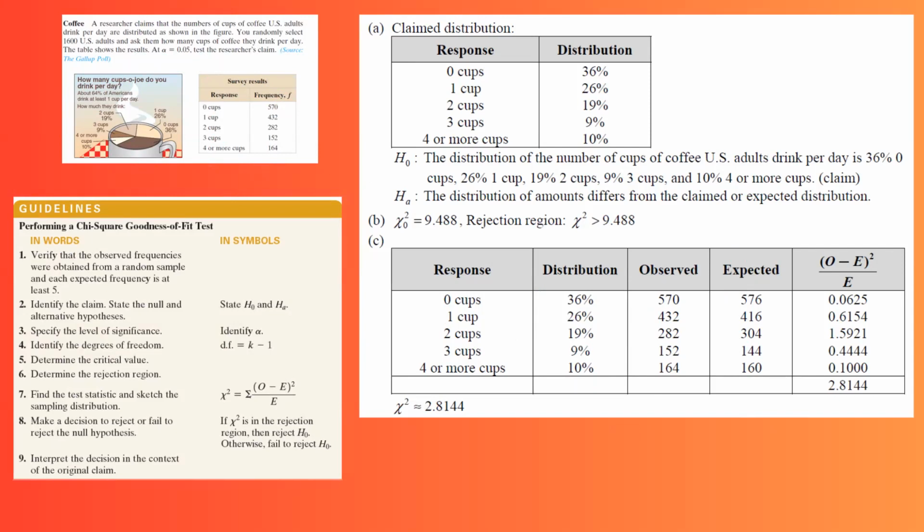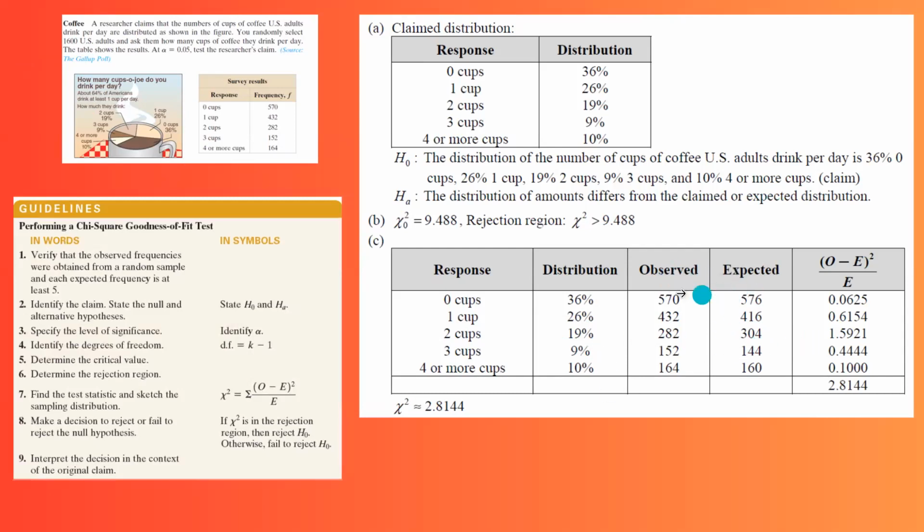So when you do the multiplication of 1,600, which is n, times the probability pi, it is going to be 576. And then for the second one, you have 26% times 1,600, which gives you 460. Then 19% times 1,600 gives you 304, and so on.